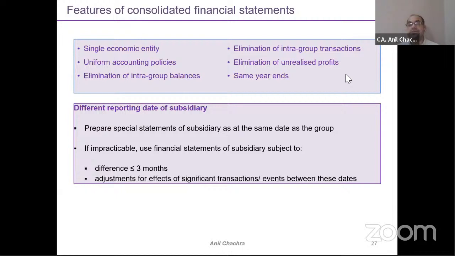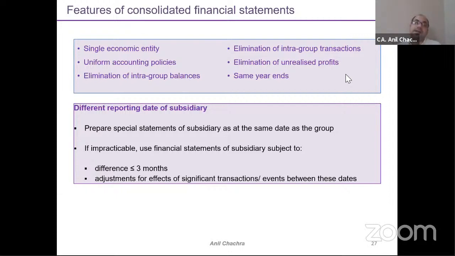Elimination of intra-group balances: whatever balances there are, such as receivables, payables, and investment against equity, the common items traded with my subsidiary or parent, will be eliminated. Elimination of intra-group transactions, sales, purchases, right? Whatever transactions on the revenue and profit and loss side would get eliminated. Elimination of unrealized profits.